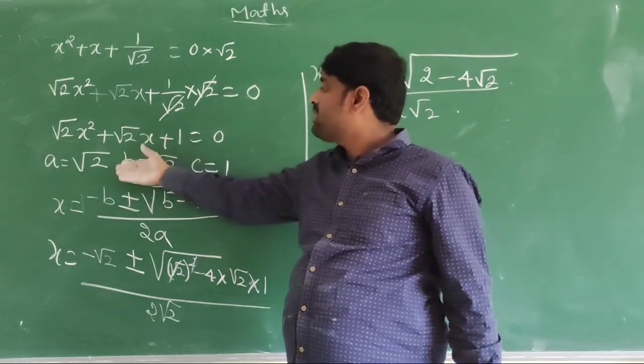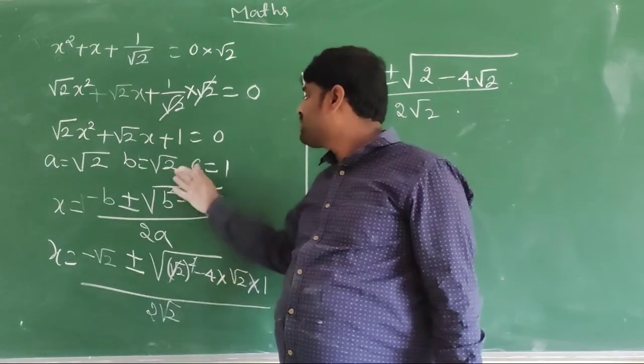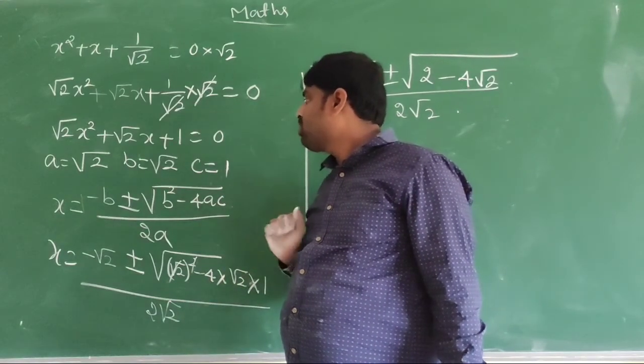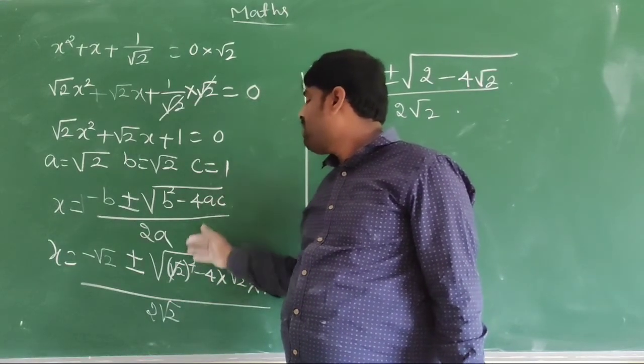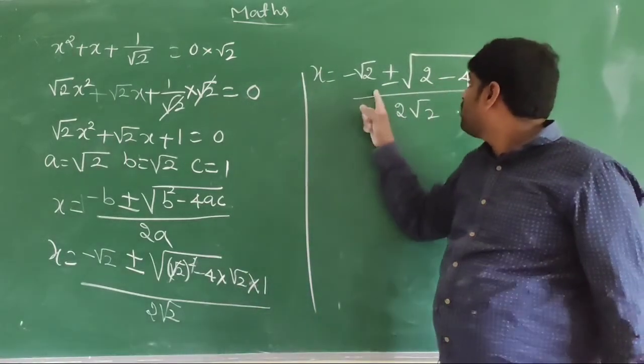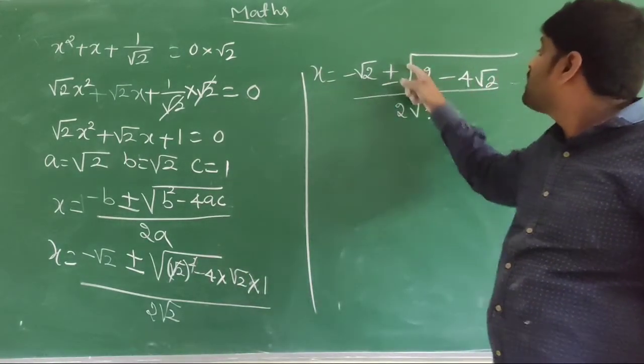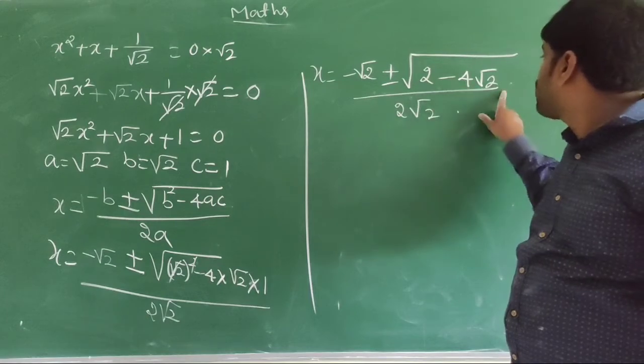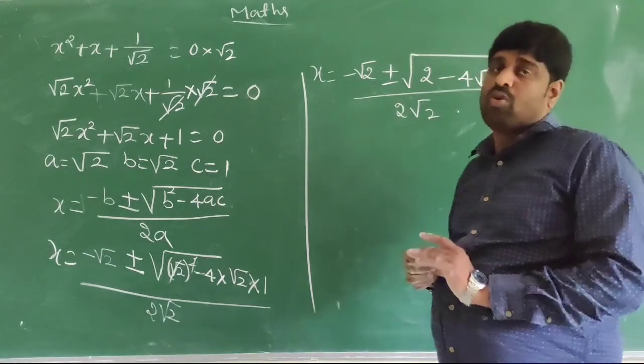Now a is equal to root 2, b is equal to root 2, c is equal to 1. Substitute the values in this formula and simplify, and you will get x is equal to minus root 2 plus or minus the square root of 2 minus 4 root 2, divided by 2 root 2.